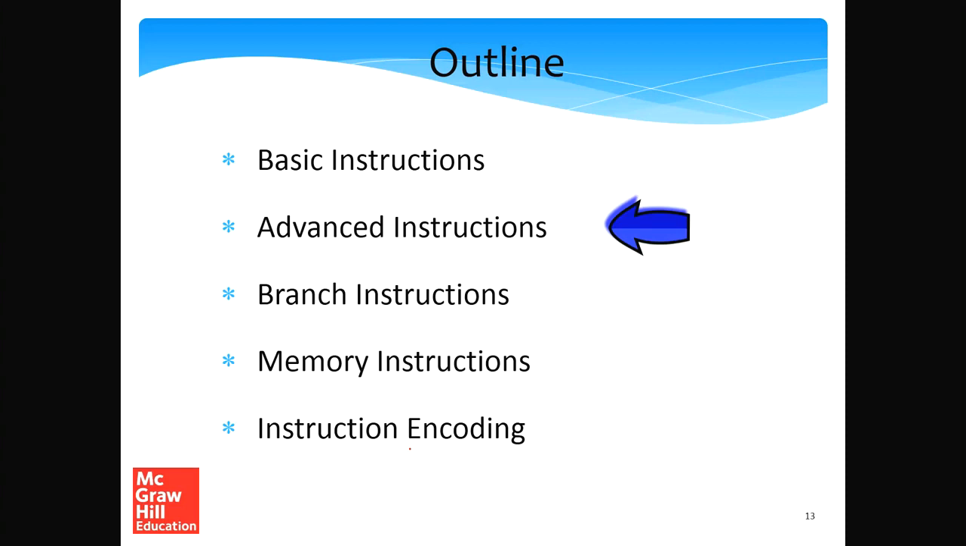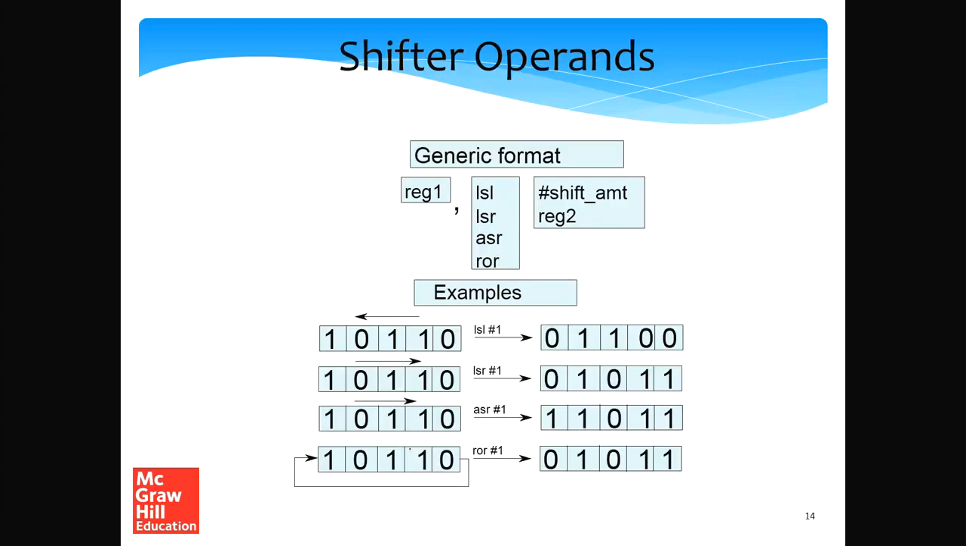Now let's take a look at some of ARM's advanced instructions. ARM has a notion of a shifter operand. So let's see what it is. Consider a register. We can optionally specify after a register ID a shift amount. There are four ways that we can shift a register in ARM. Let me first explain what is there in this table.